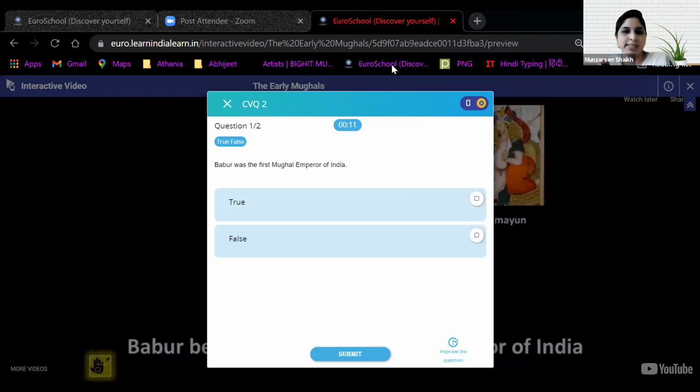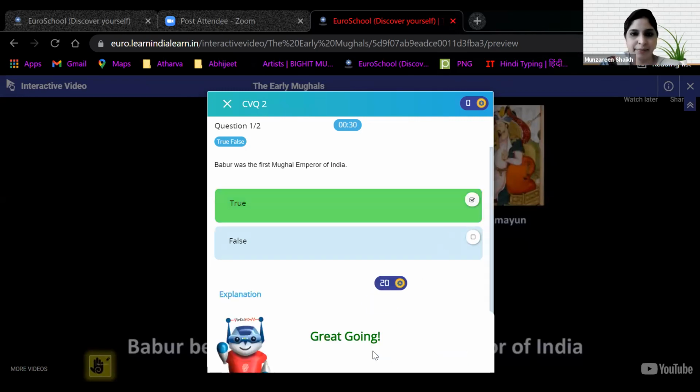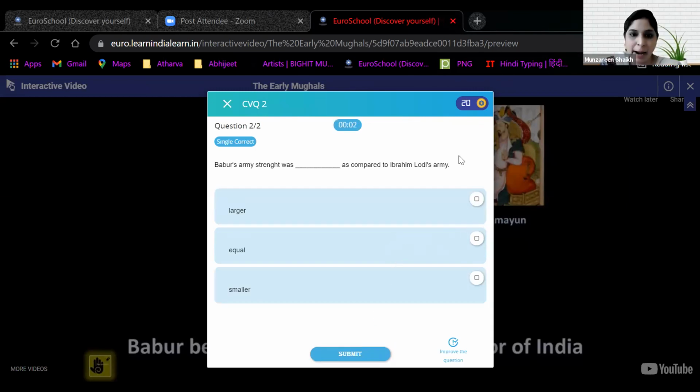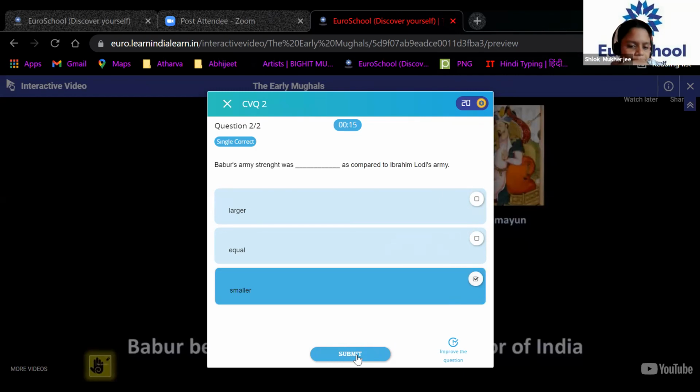Okay, so we have a quiz. Let's do that. Babur was the first Mughal emperor of India. True. Next. Babur's army strength was dash as compared to Ibrahim Lodi's army. Smaller.